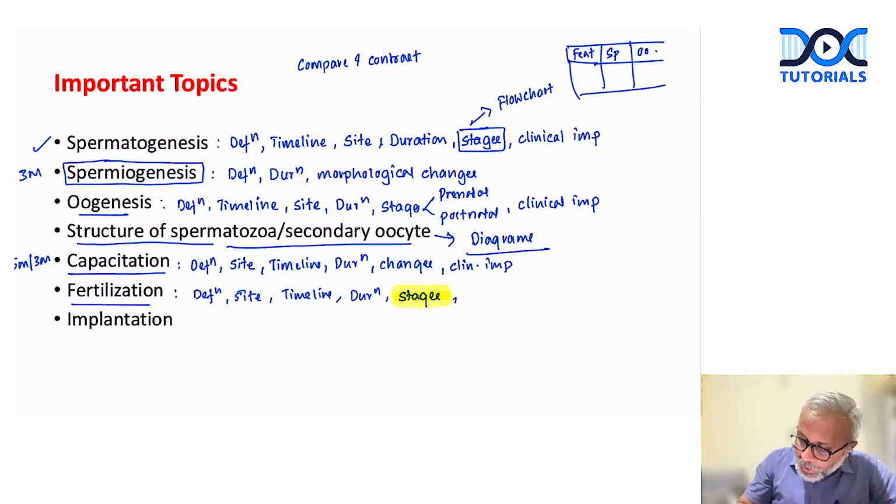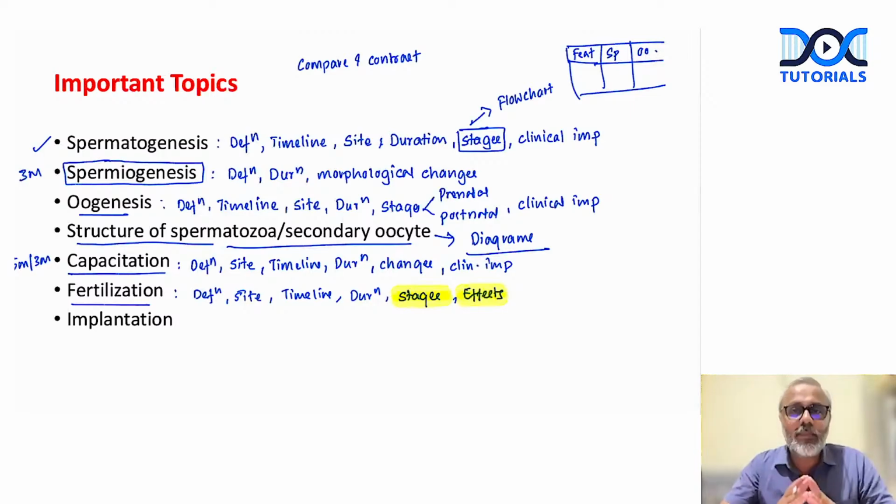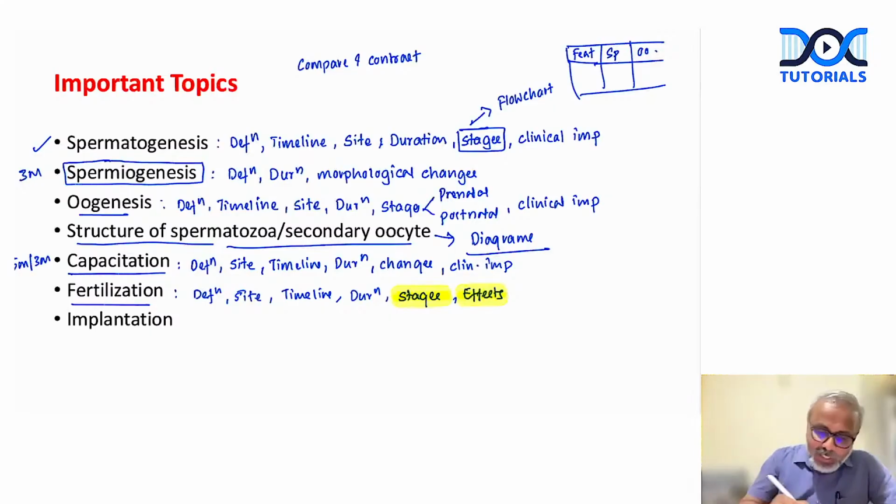Then, what are the effects of fertilization? Both of these are 3 markers in themselves. Stages of fertilization and effects of fertilization are very often asked as important 3 marker questions. Done. And then we can end it with clinical implications or clinical importance.